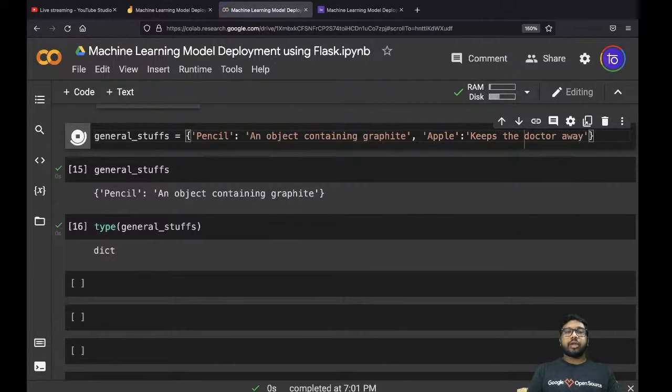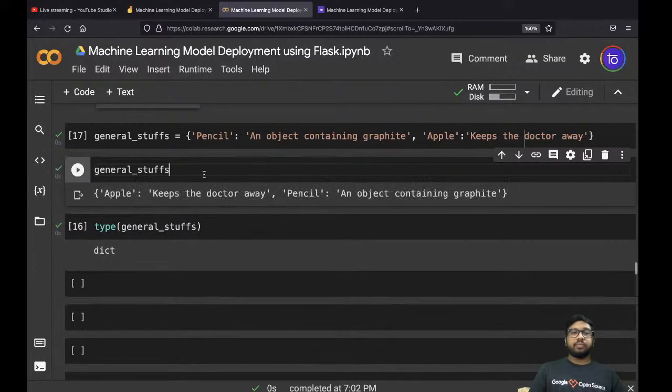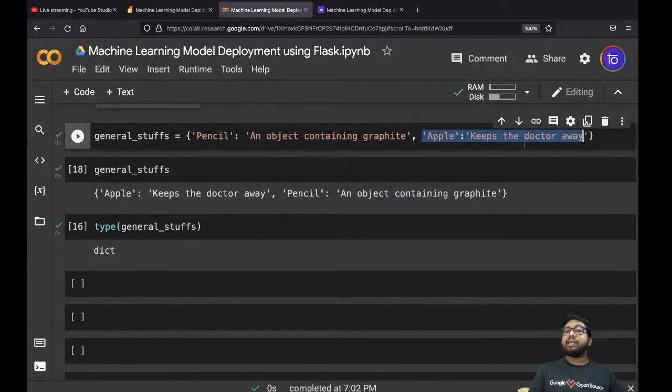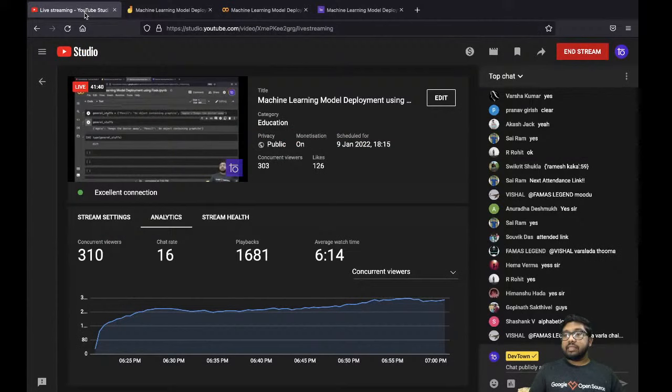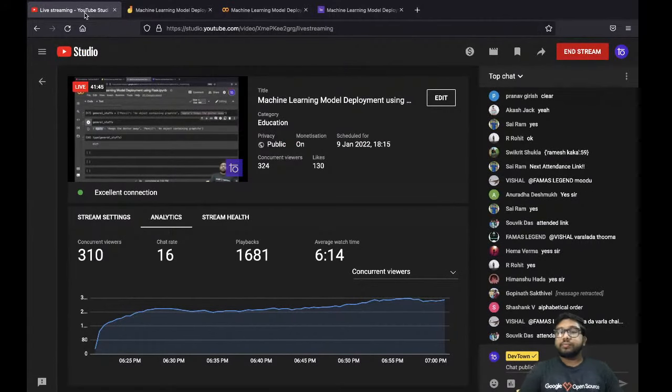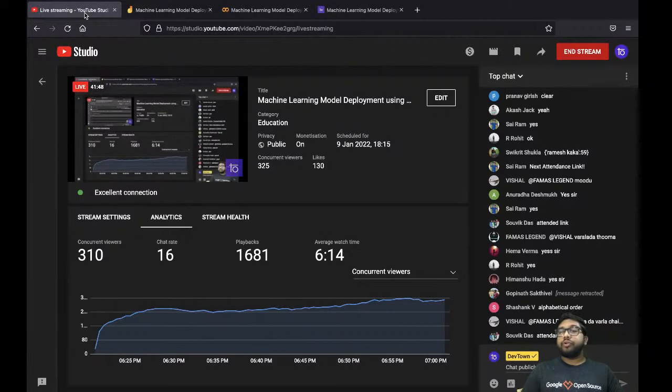Let's say this. Now if I'm going to run this, see, apple: over here I have written apple later, after pencil, but still apple has occurred first because this is ordered. A dictionary always follows the order. The dictionary is always ordered, so all the alphabets that come first will appear first over here. Is this clear to all of you? Yes or no?